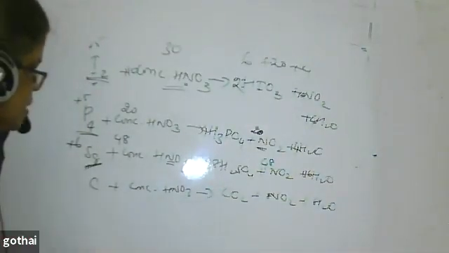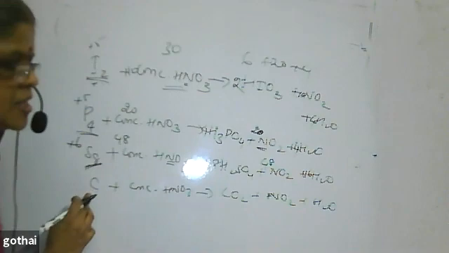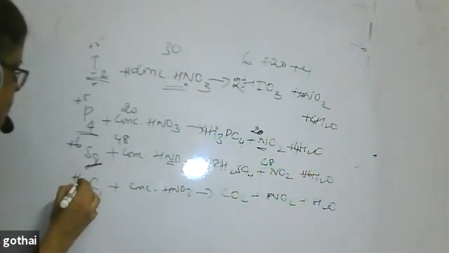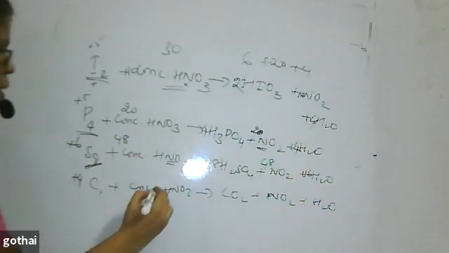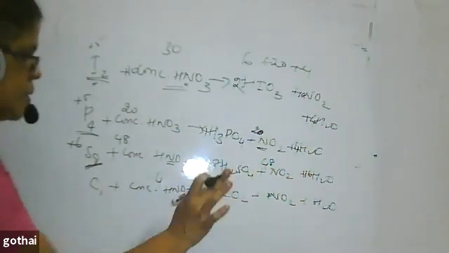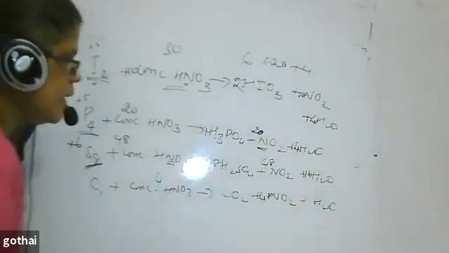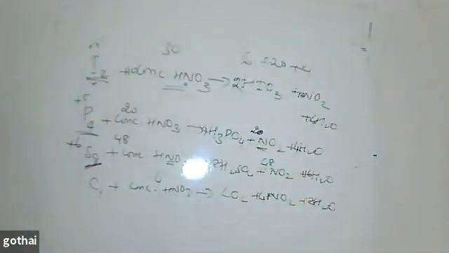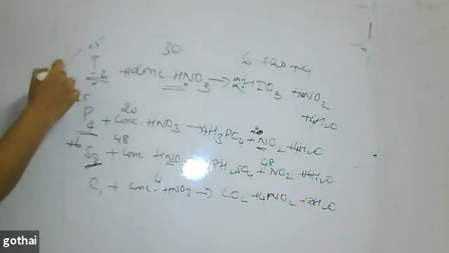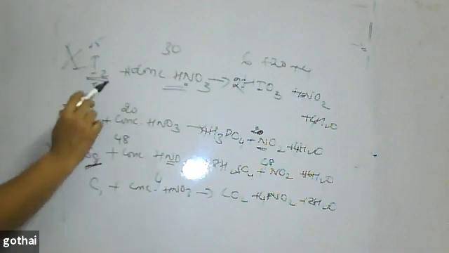That's the way I do it. Then carbon, here only one carbon. The maximum oxidation state of carbon is only +4. So I put 4 here. Here 1 carbon, 4 nitrogen, 4 hydrogen. So I put balanced. This is the way you can balance it. This is also asked. They have not asked sulfur, but iodine and phosphorus are also asked.